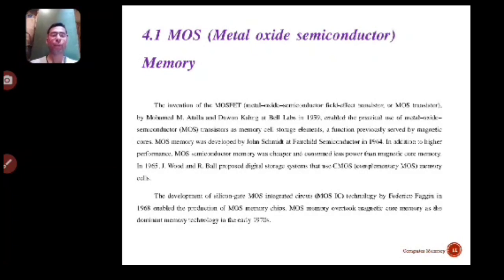In 1965, J. Wood and R. Ball proposed digital storage systems that use MOS, CMOS, meaning complementary MOS memory cells.